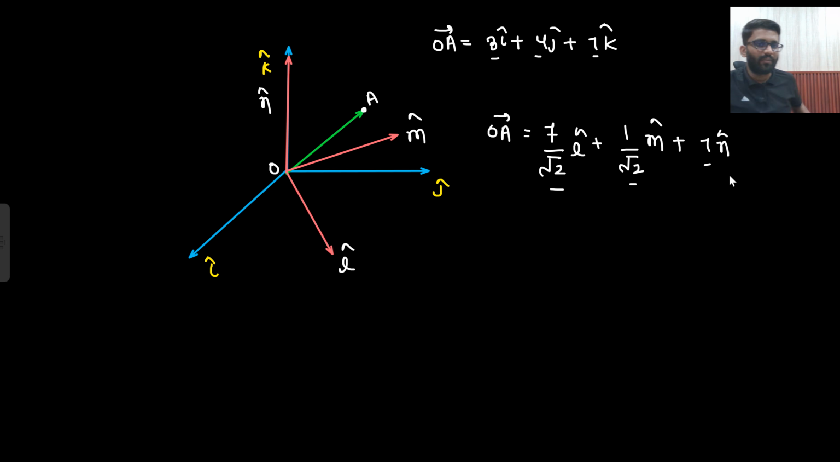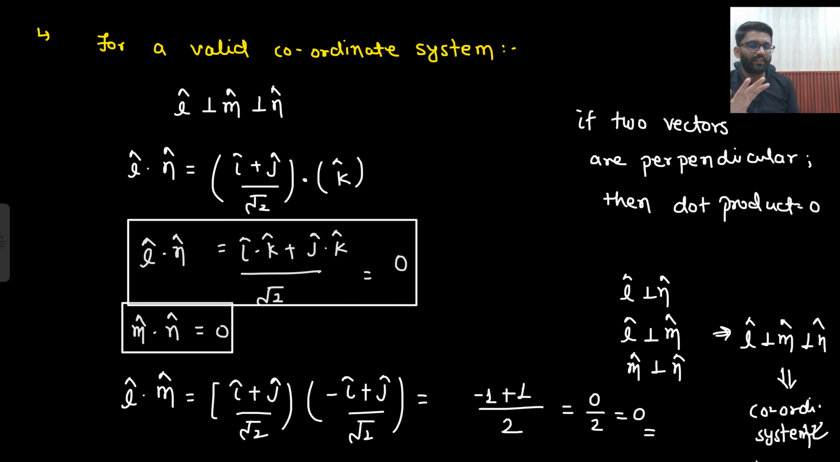Okay. So there I will be telling this concept will again come. So I hope you must have understood the meaning of this question. That first I needed to tell why it is a valid coordinate system, that all should be perpendicular to each other. Then secondly, conversion I need to do.